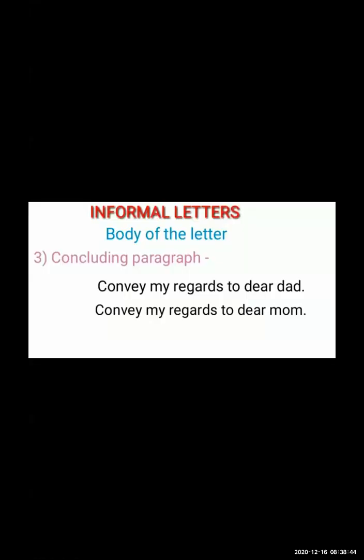See, you can see here also the concluding paragraph says convey my regards to dear dad. Convey my regards to dear mom. If you are writing a letter to your mom, then you will obviously remember your dad or cousin or siblings, so you will write, convey my regards to dear dad. And if you are writing to your dad, you will remember your mom, so you will write at the last, convey my regards to dear mom.